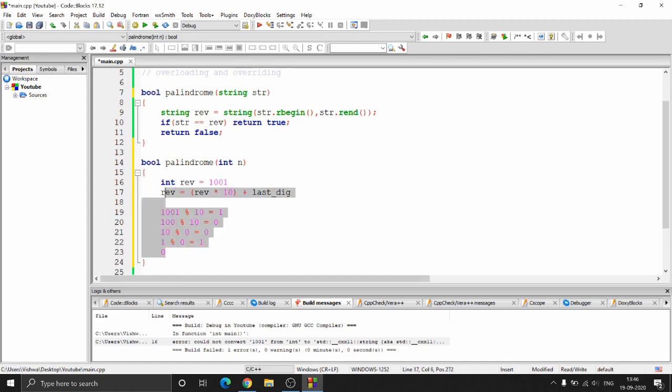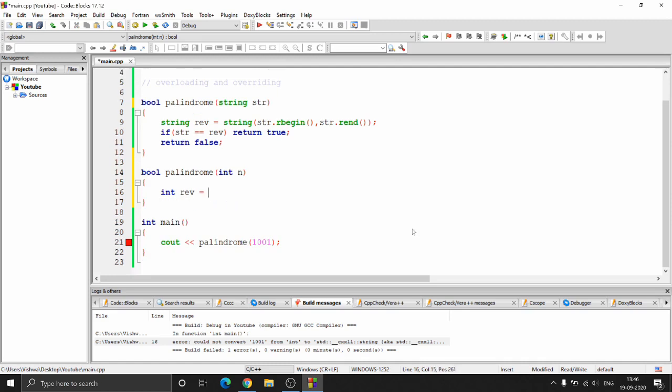So let's quickly write that. I thought of copying it, but since I explained it, it's very simple. So reverse equal to 0, and then while the number exists, well, we cannot directly use the number, so you need to store it somewhere for later comparison, right? So we'll say int num equal to n, and store a copy of that. And while n, that means while the number is not 0, so as I told you, in C++, booleans and integers are related, right? Any number except 0 is true, 0 is false. So it will run until n becomes 0.